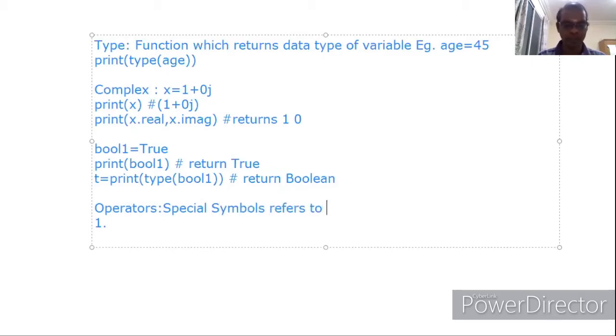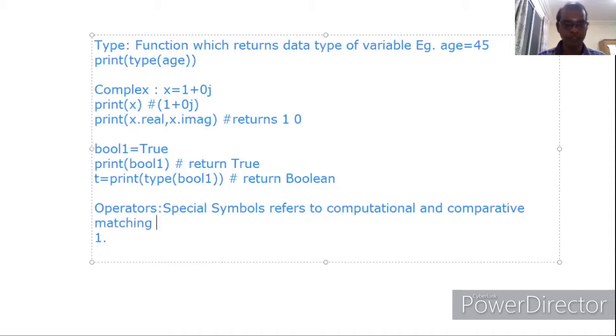It refers to mathematical or computational purposes and comparative, that is matching purposes, and so on. There are so many options, but these two are important. Now we will see what types are there.